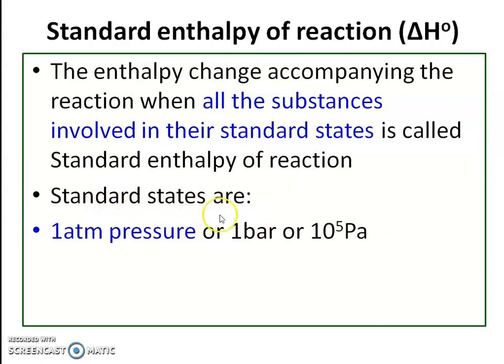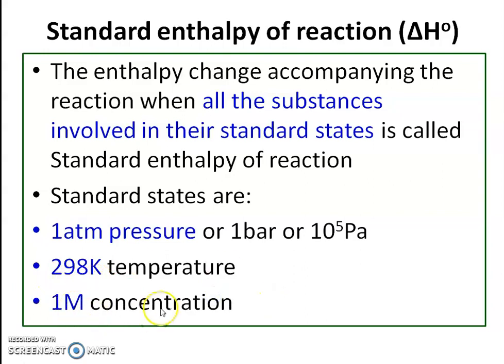The standard states are 1 atmospheric pressure, or equal to 1 bar or 10 to the power 5 Pascal. So 1 atmospheric pressure is the standard state, or temperature equal to 298 Kelvin, this is also a standard state, or concentration equal to 1 molar is also a standard state.